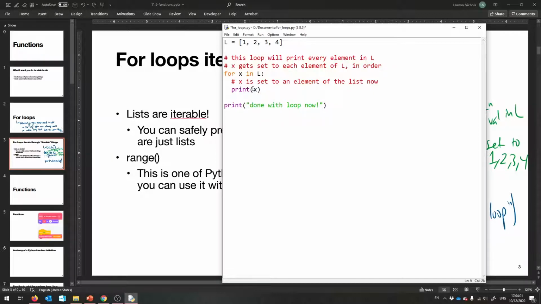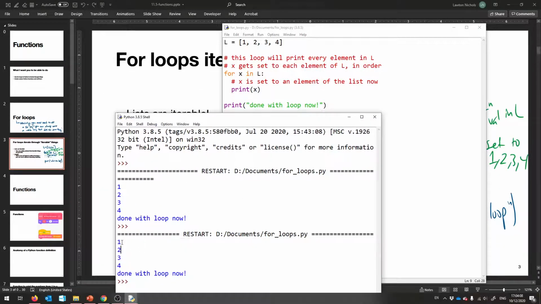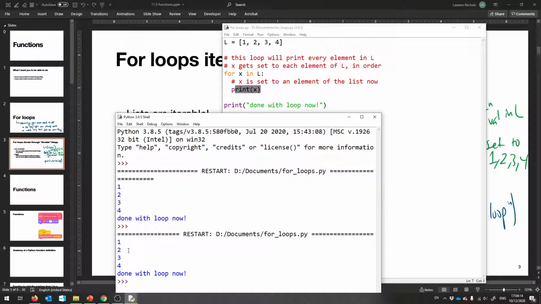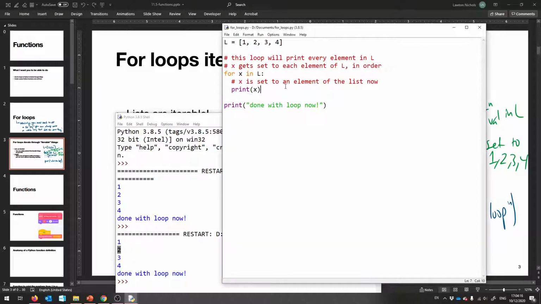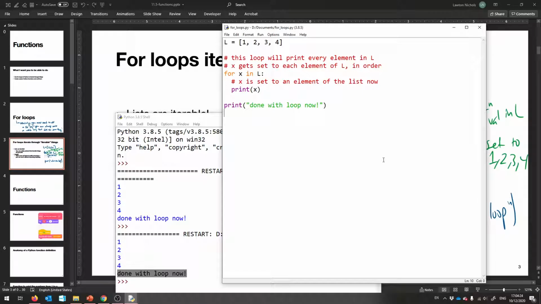So that is a for loop that just goes through every index in L, calls it x. So x gets set to 1, we print x, and so that prints the 1. Then x gets set to 2, we print x again. And the next iteration of the loop, we print the 2, then the 3, then the 4, and then finally we're done. So you can do this equivalently with while loops.